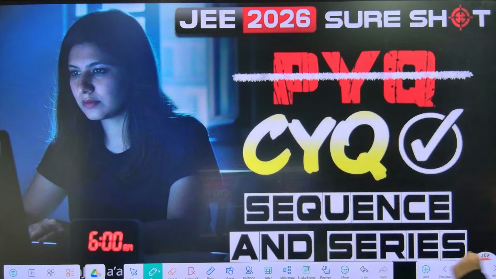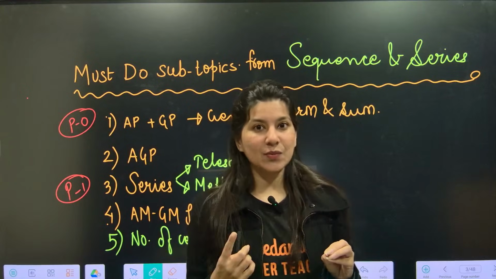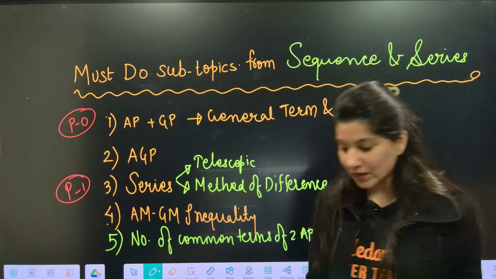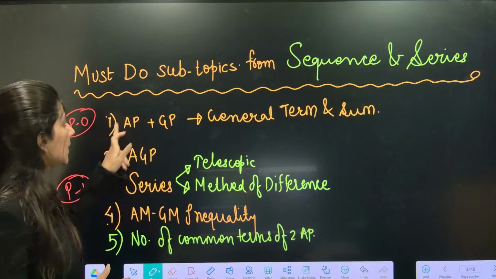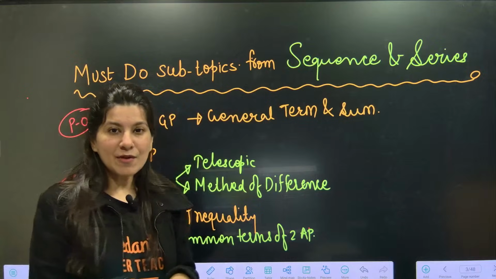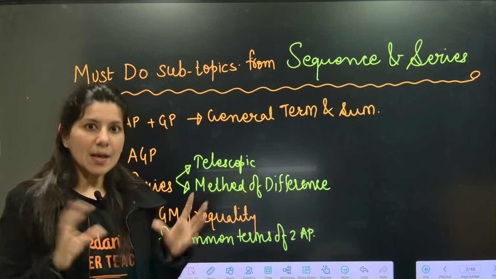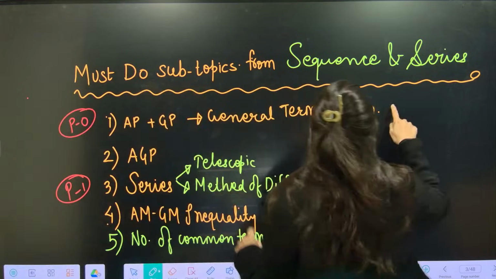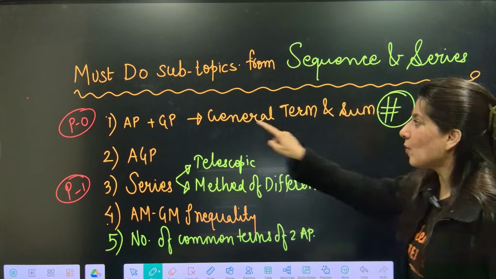And I am going to give you the must-do subtopics from sequence and series, priority-wise. I am going to tell you the priority also. The very first topic which you are seeing over here is AP plus GP based questions, involving general term of an arithmetic progression, general term of GP, sum of AP and sum of GP. Basically, in this first category, we can see the maximum number of questions.